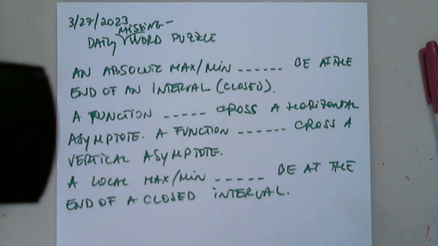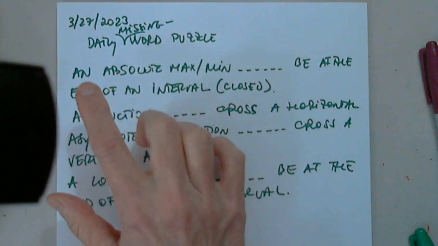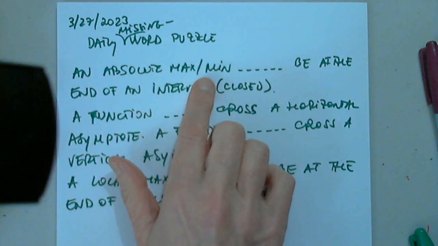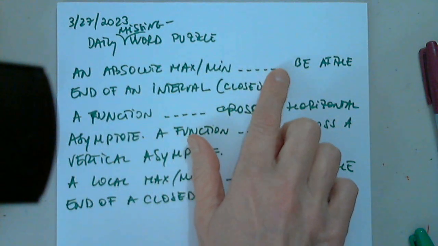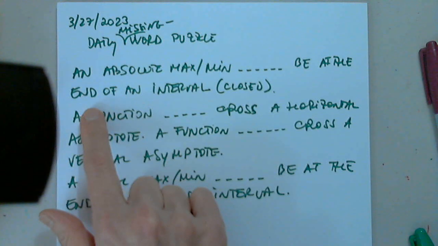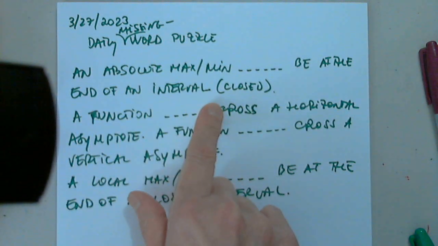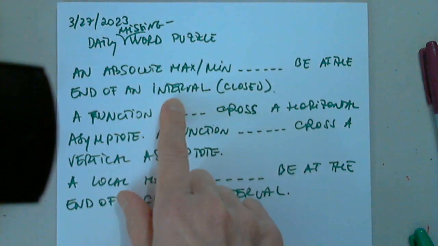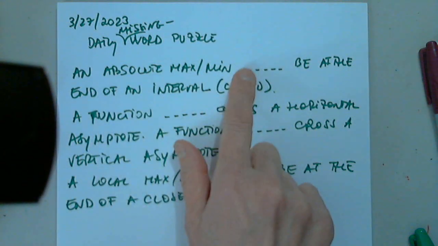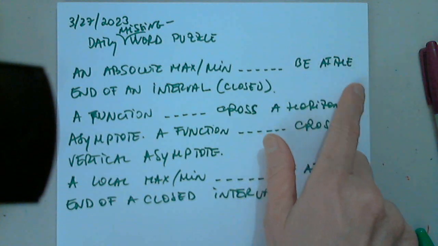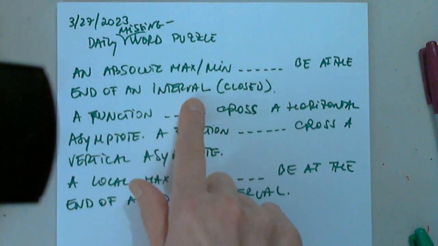Sentences or paragraphs if you want. An absolute max or min can be at the end of an interval, closed interval. An absolute max or min can be at the end of a closed interval.